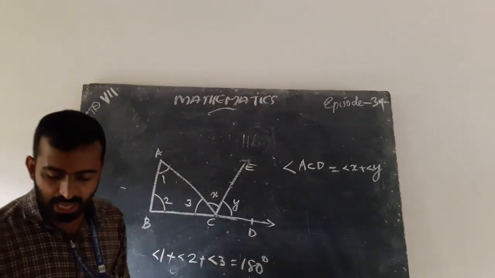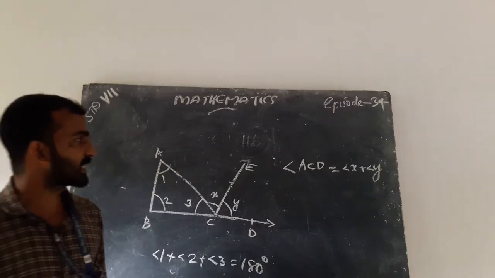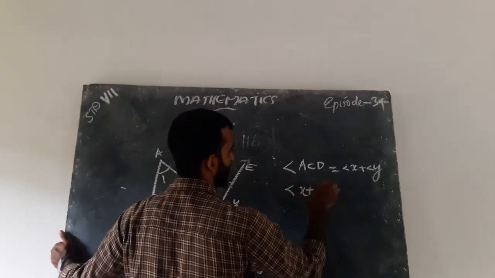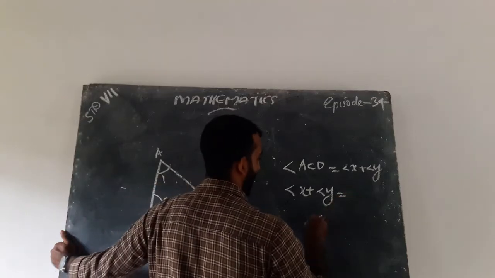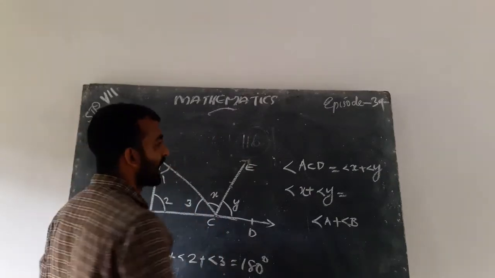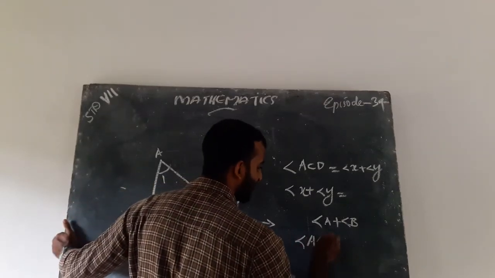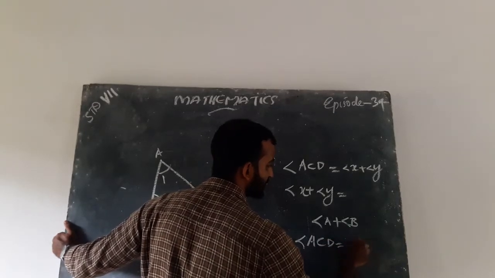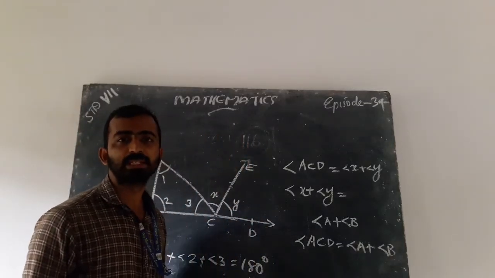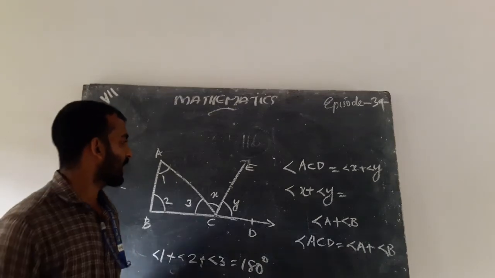This is equal to angle A plus angle B. We want to show that angle x plus angle y equals angle A plus angle B. That means angle ACD equals angle A plus angle B. Is it right? Yes.